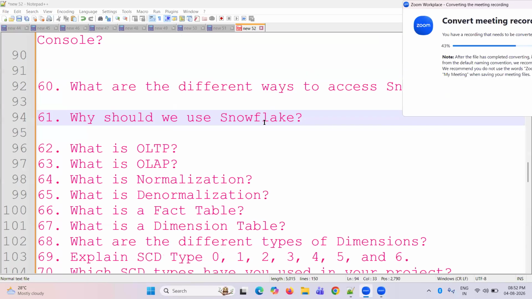So why should we use Snowflake? Anybody can? Snowflake has multiple features like fail-safe and time travel, and it's basically a pay-as-you-go model. It's cloud based without installing anything; we can use it via cloud. We can increase the clusters based on independent scaling, that is possible.